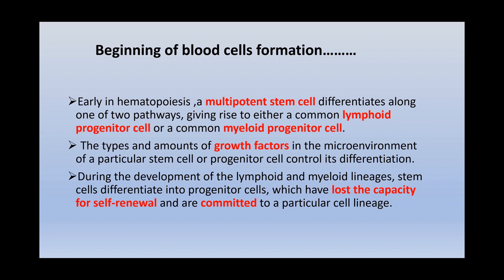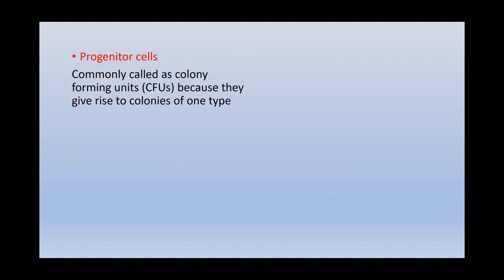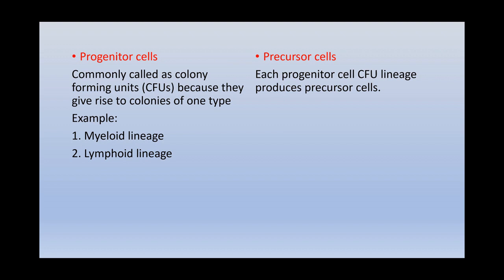So first we have stem cells. This divides into progenitor cells, which are of two types. Before maturing, there is another level of maturation, that is precursor cells. So progenitor cells become precursor cells, and these precursor cells finally mature. What are progenitor cells? Commonly, they are also called colony forming units because they give rise to colonies of one type. So we have a one type colony of myeloid lineage, and another of lymphoid lineage.